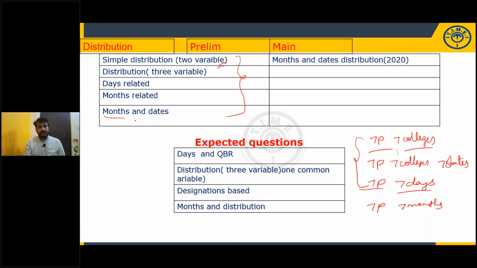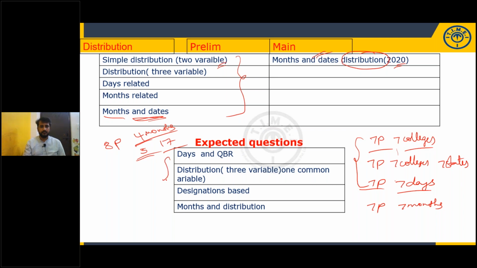Next, months and dates. A very, very important model. 8 persons were born in 4 different months of the same year and on 2 different dates, 5th and 17th of each month. This kind of model: 4 months, 2 dates. For the same 4 months and 2 dates, they'll give you an extra variable, that is in mains. In 2020, it is given.